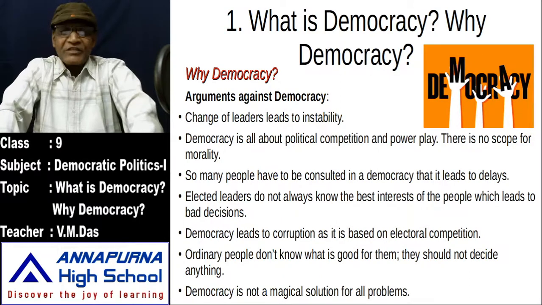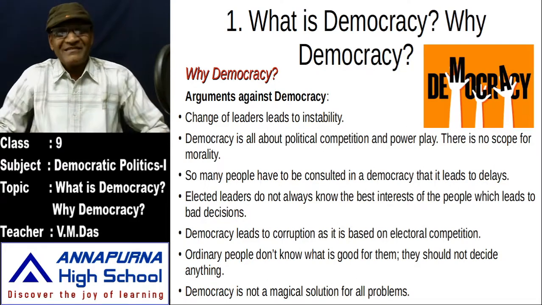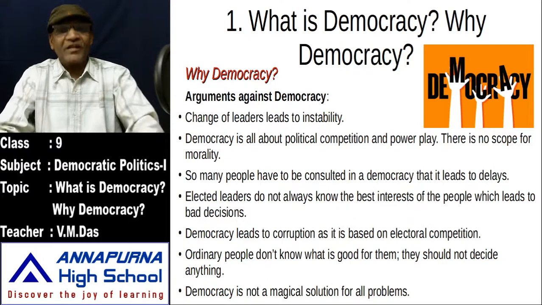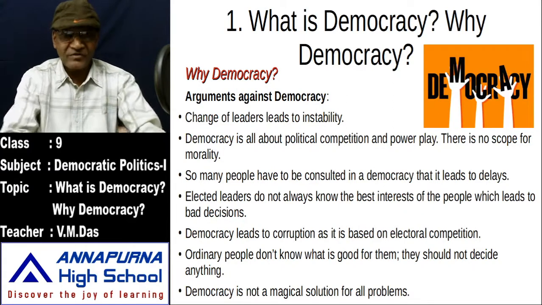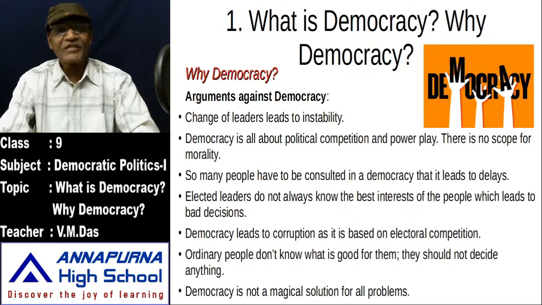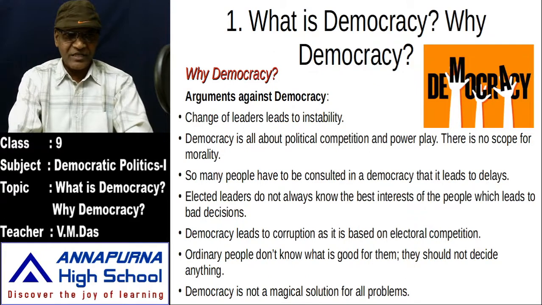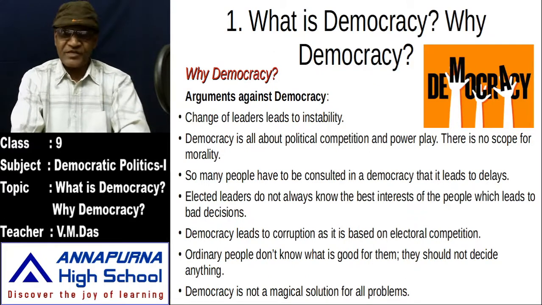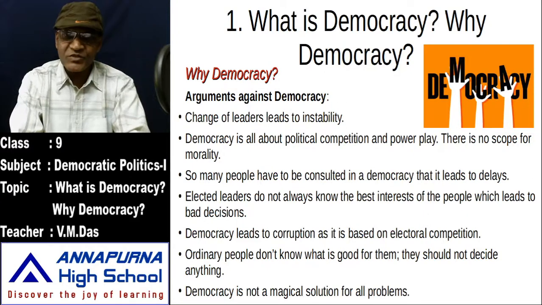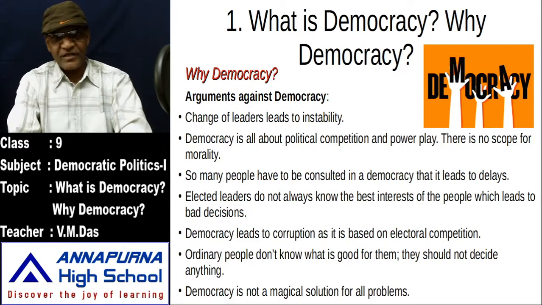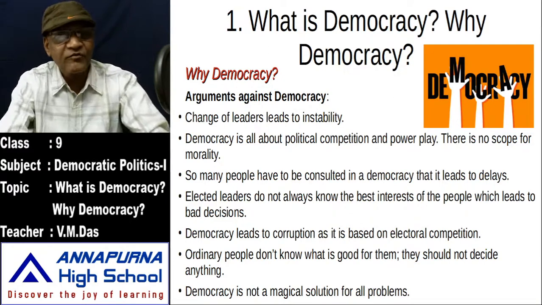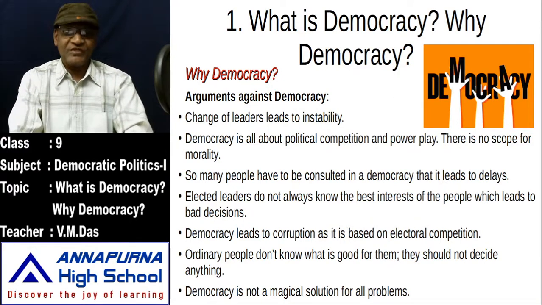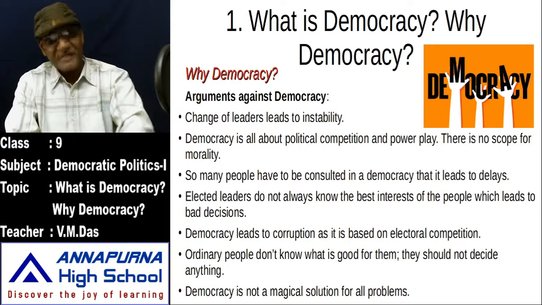That's why there is no scope for morality in democracy. Immorality is generally found in democracy. Democracy is all about political competition and power play, and when these conditions prevail, we cannot see any kind of morality. There is no scope for moral values in democratic politics, my dear children. So that is also one of the demerits of democracy.